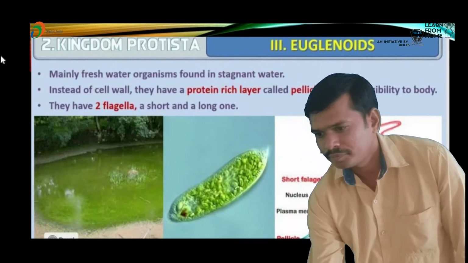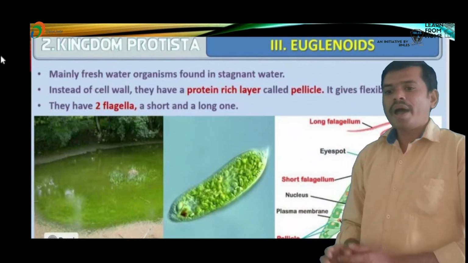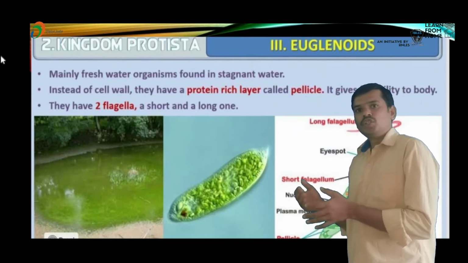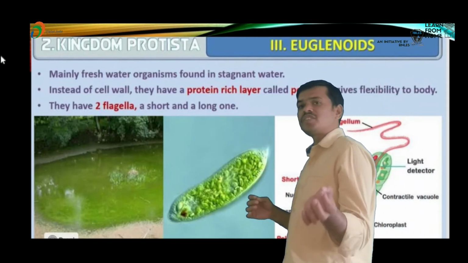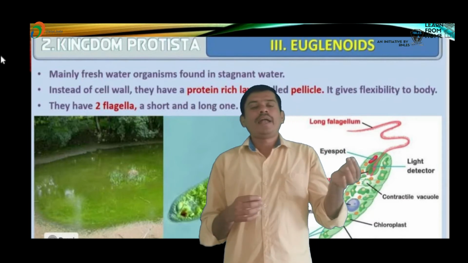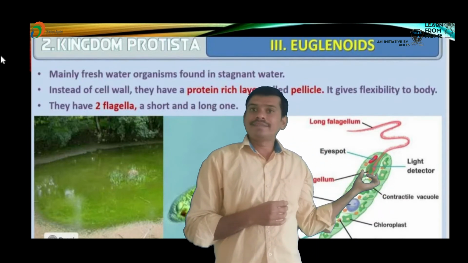In euglenoids, the anterior part of the cell bears the cytostome, cytopharynx and reservoir.